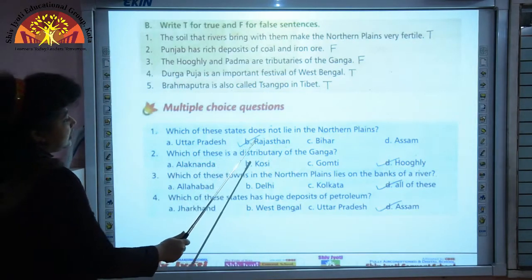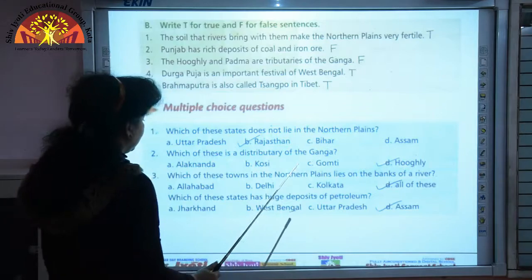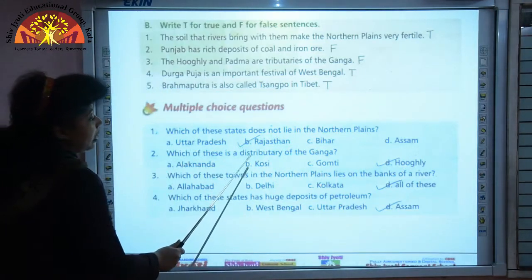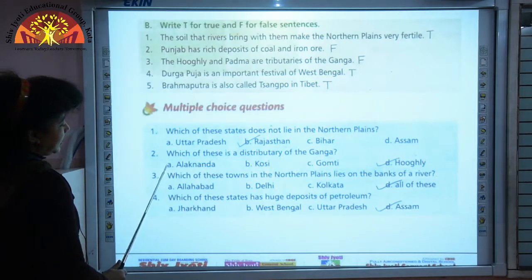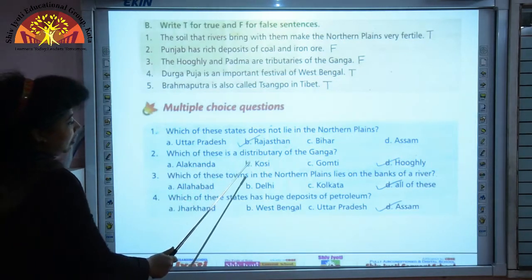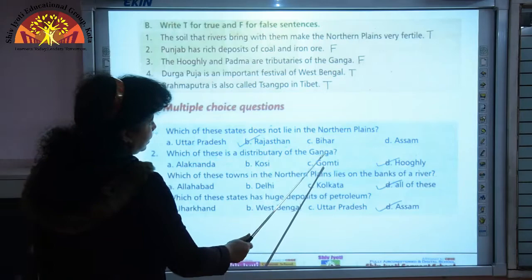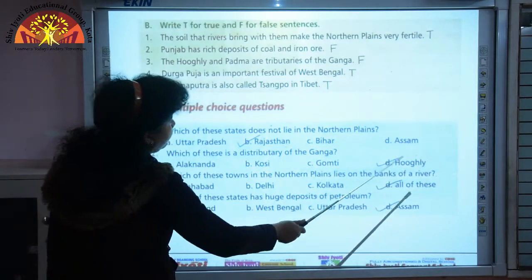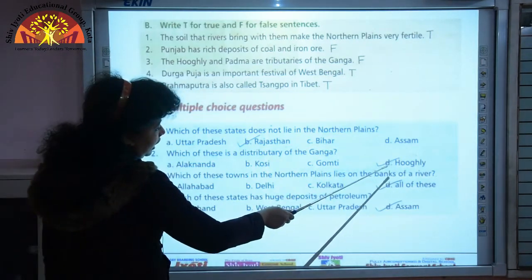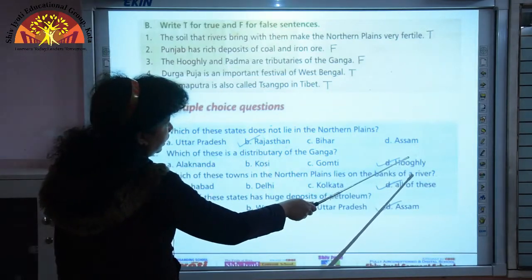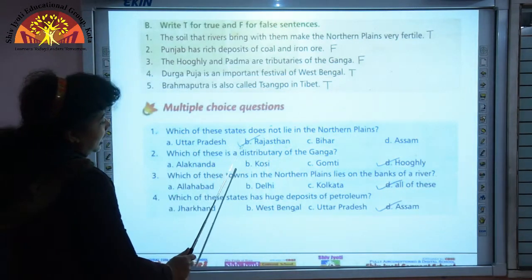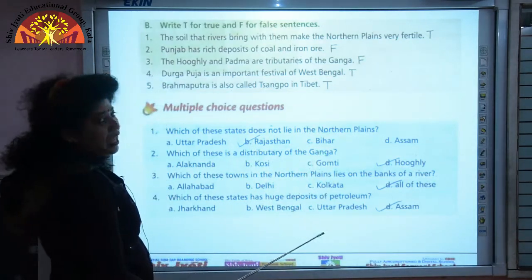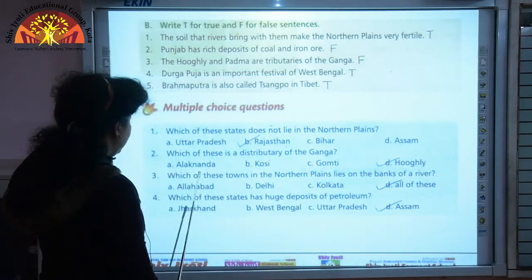Which of these is a distributary of the Ganga? Here we are talking about distributary. So, options are A. Alaknanda, B. Kosi, C. Gomti and D. Hooghly. And correct option is D. Hooghly. Hooghly is a distributary of the Ganga, while Alaknanda, Kosi and Gomti, they are tributaries of the Ganga.